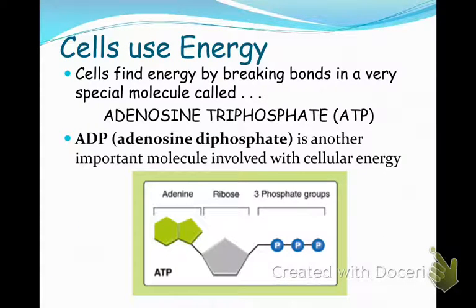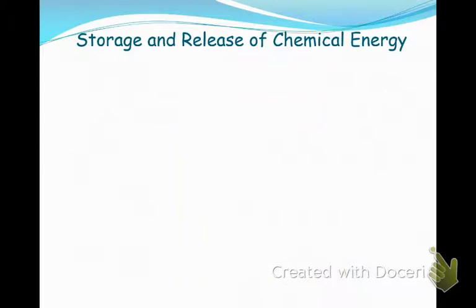It is made up of an adenine, a ribose sugar, and 3 phosphate groups. Where is the energy located in this molecule? In the phosphate groups. And how do you release the energy from the phosphate groups? You have to break those bonds. So if you break one bond, you don't have ATP anymore. You have what? ADP plus some energy. Good.